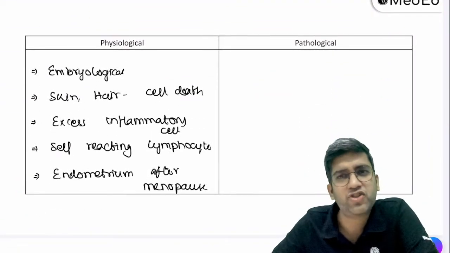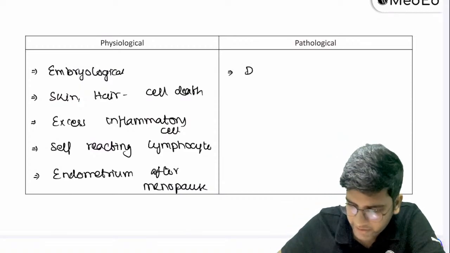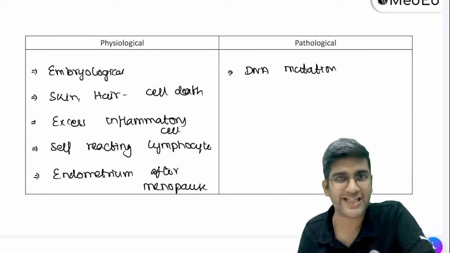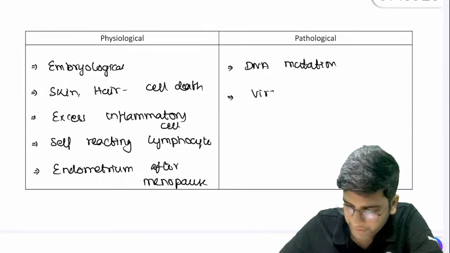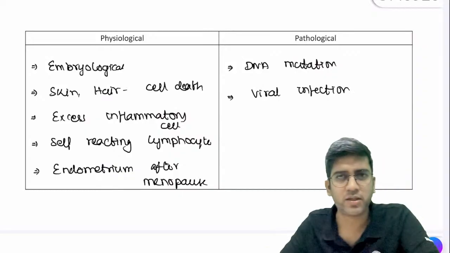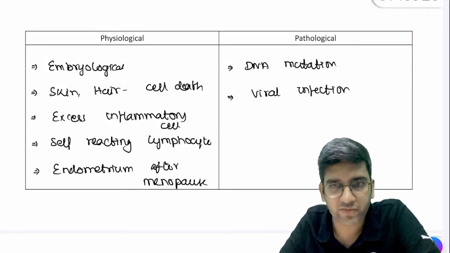Let's see what are the pathological causes of apoptosis. One of the commonest things is DNA mutation. DNA mutation will kill the cells by apoptosis. That's one thing. Second, I can have viral infection. Viruses kill a cell by apoptosis. Sometimes by apoptosis, sometimes by necrosis. We'll see that very soon. What are the differences? Fine.